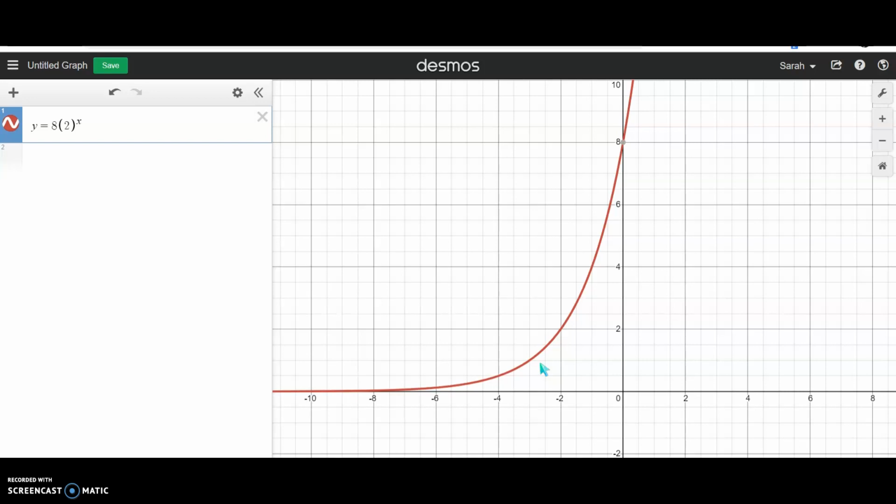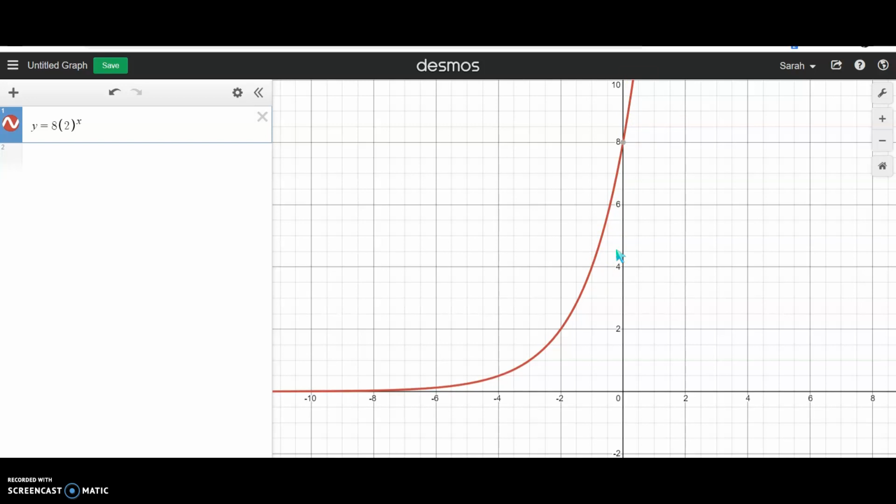All right, the graph has a y-intercept at 0, 8. 0, 8. That is true. The graph decreases from left to right. Well, check it out. Left to right, it's going up. So that's false.